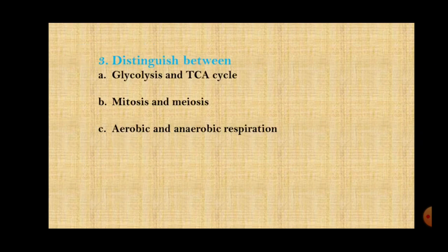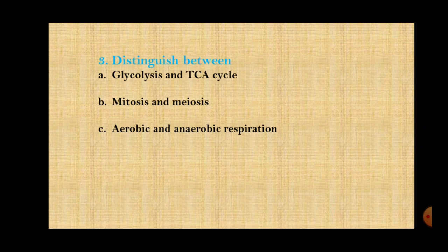So the third question is distinguish between. Right from your lower classes I am telling you, and you have to remember that when you write distinguish between, you have to make 2 columns and you have to write the points of both the columns on the same line. Suppose in the first column your point gets over in 3 lines, and in the second column your first point gets over in 2 lines, right? So the second point you will start from the 4th line.